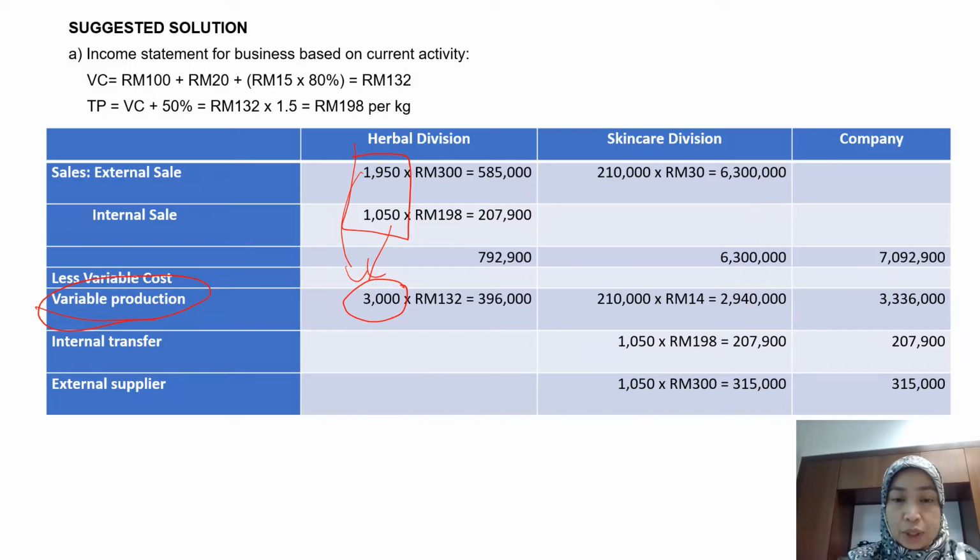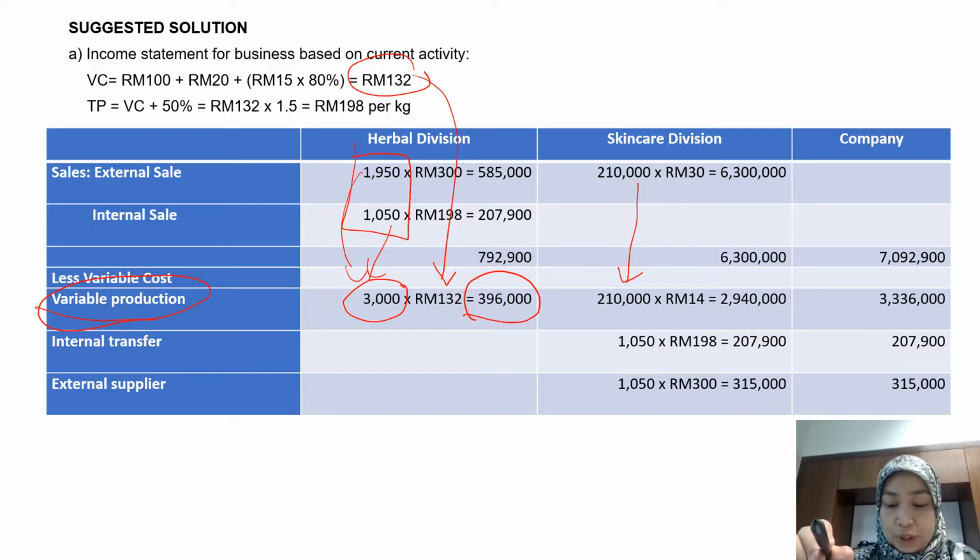And then just now we calculated variable cost, 132. You can show it separately, listing direct material, direct labor, and variable production overhead, but finally if you total up, you will get 396,000. For the skincare division, the variable cost is 14 ringgit.